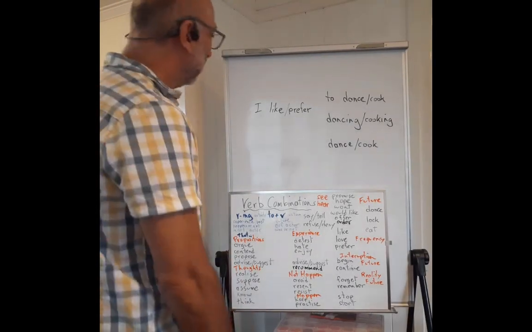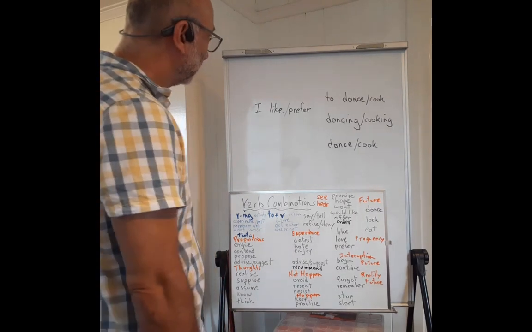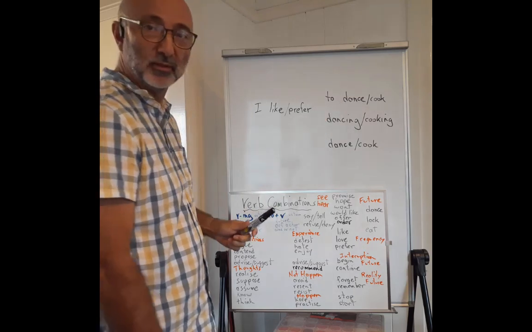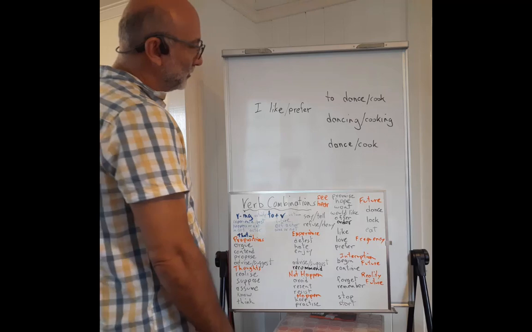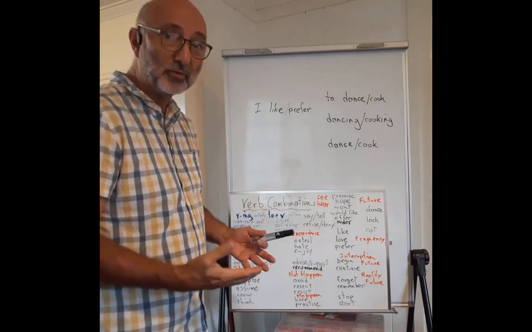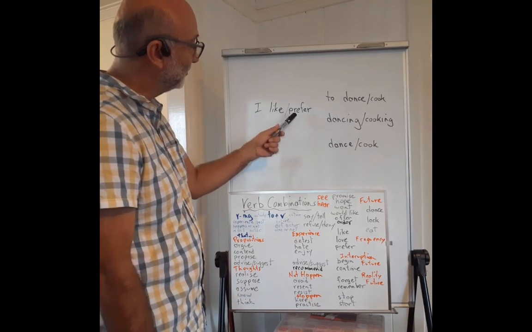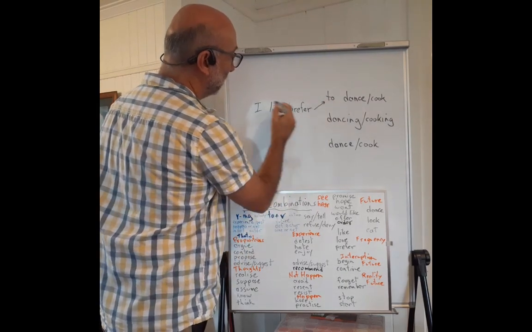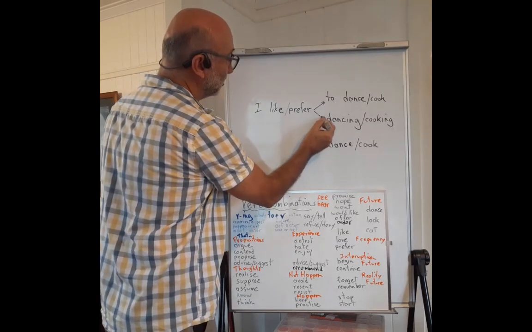We're going to look at infinitives and gerunds. An infinitive is a to plus verb and a gerund is a verb ing. Sometimes we can use both of these. For example, with like or prefer, we can say I like to dance, or we can say I like dancing.